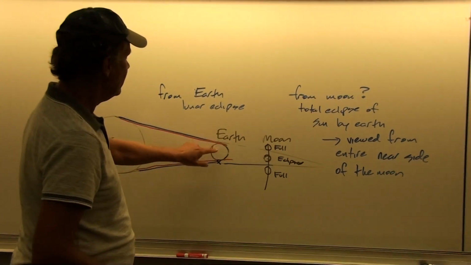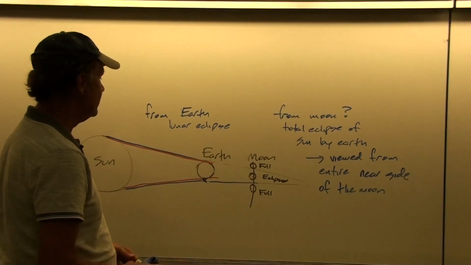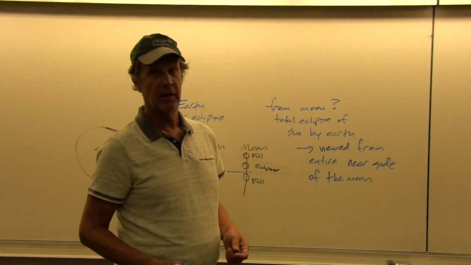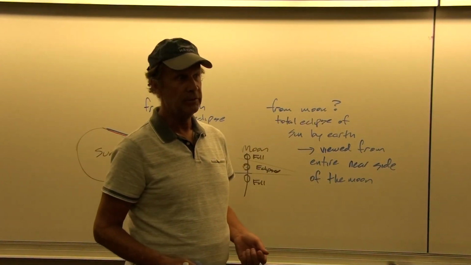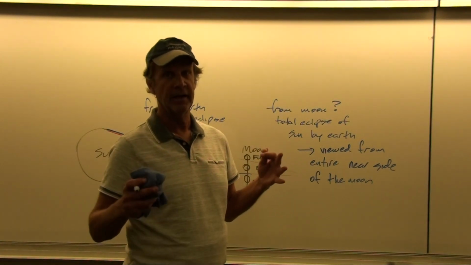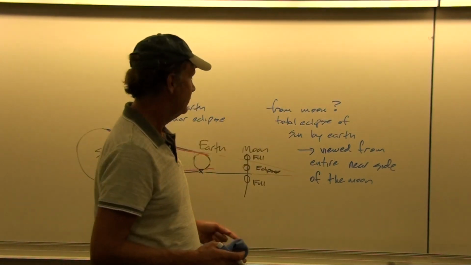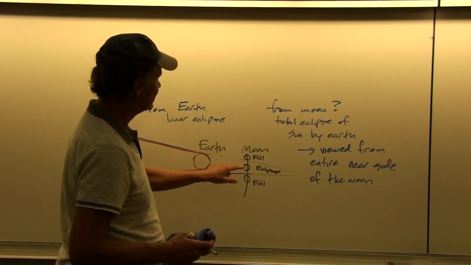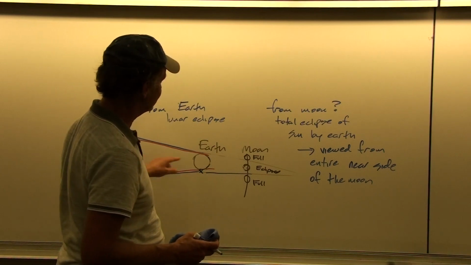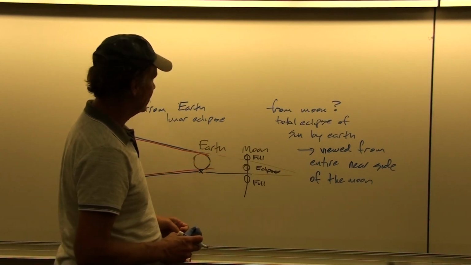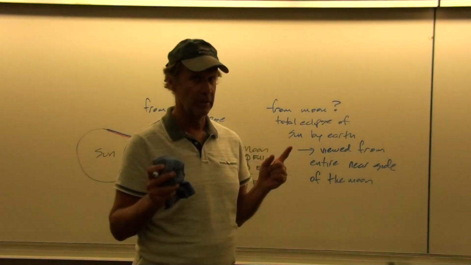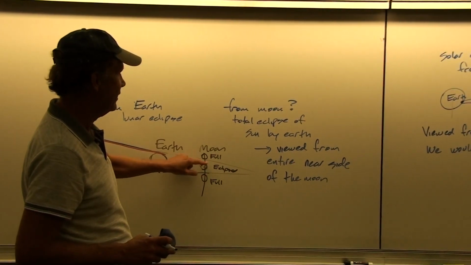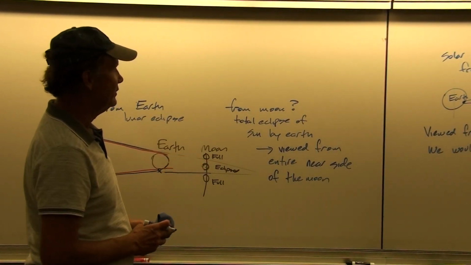And because the Earth is something like 4 times the diameter of the moon, the Earth would look much bigger than the sun from the point of view of the moon. It would look about 4 times bigger in diameter. It would have 4 times the angular size. Because if the moon looks the same size as the sun, and the Earth is 4 times bigger, then this is roughly still the same distance. And so the Earth would look 4 times bigger. So it would cover up more of the solar corona during this total eclipse. And you could see it from the entire near side of the moon that would be viewing them.